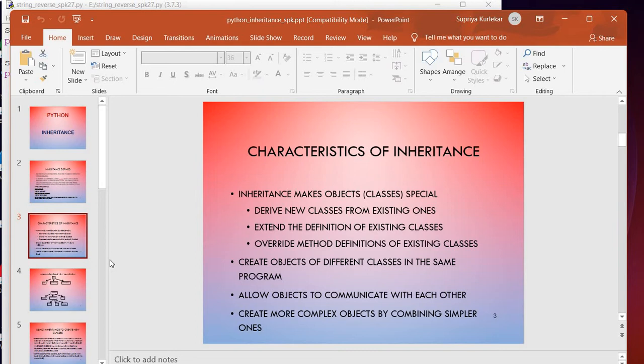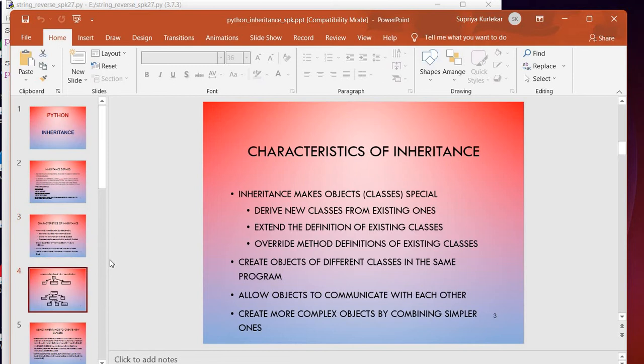So there are different categories, or we can call them types, of inheritance. In Python, based upon the number of child and parent classes involved, there are fundamentally 5 types in general. So that is single inheritance, multiple inheritance, multi-level inheritance, hierarchical inheritance, and hybrid inheritance.